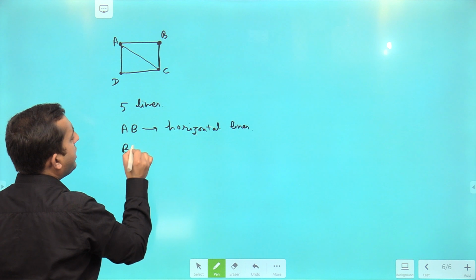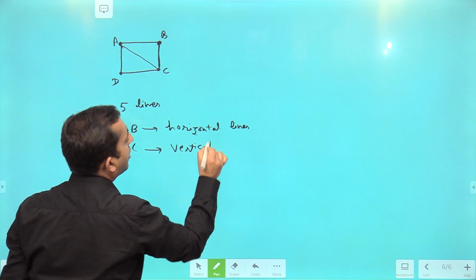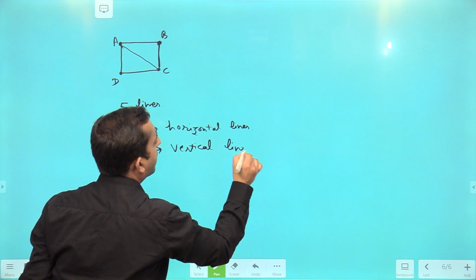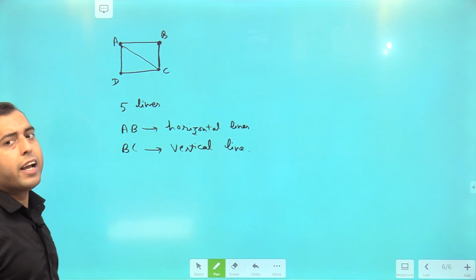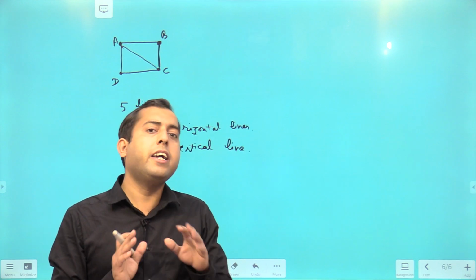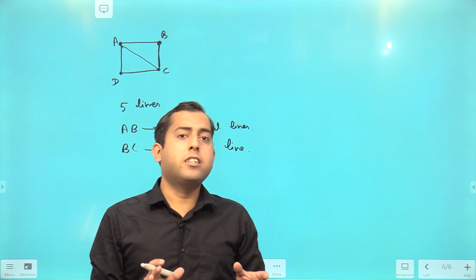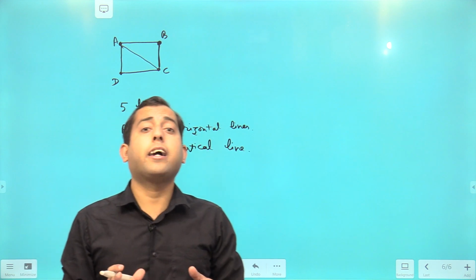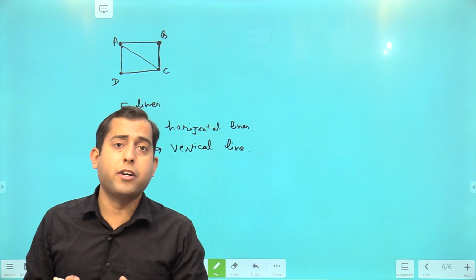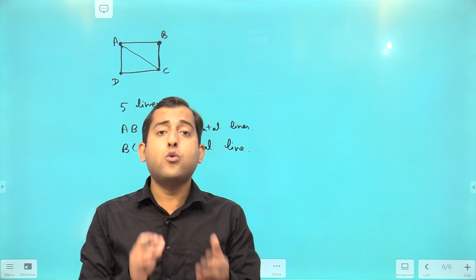And BC is vertical line. So whenever lines are forming an angle of 90 degree between them, or any angle other than 0 or 180, then we will consider those lines as two different lines.